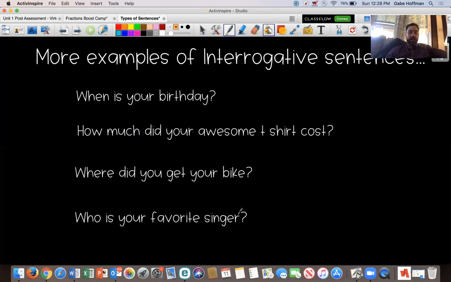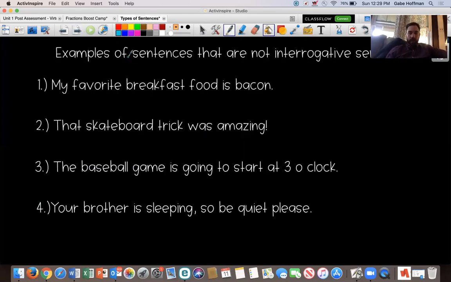"Who is your favorite singer?" Ask the question who, starts with a capital letter, and ends with a question mark. Every single one of these ends with a question mark and starts with a capital letter. Every interrogative sentence has to start with a capital letter and end with a question mark. Let's look at some examples that are not interrogative sentences and talk about what makes them not interrogative.